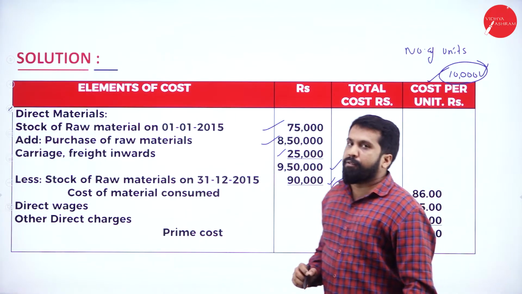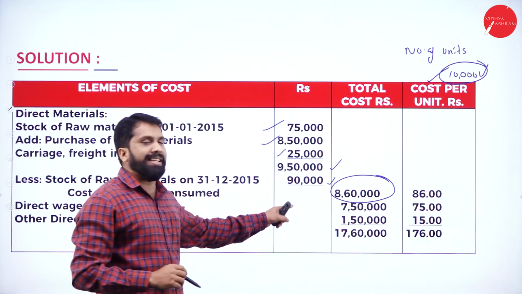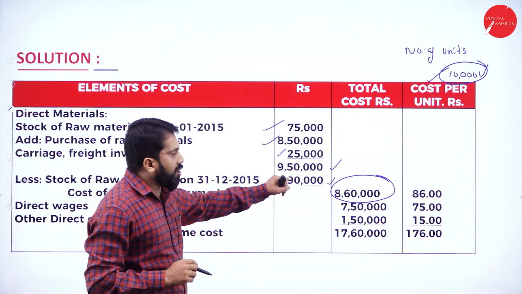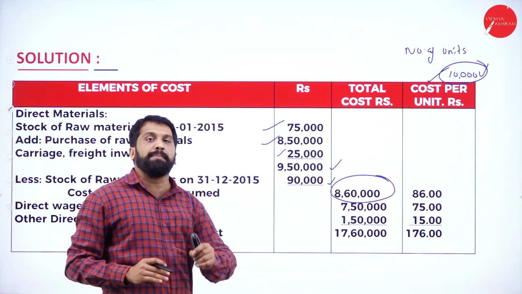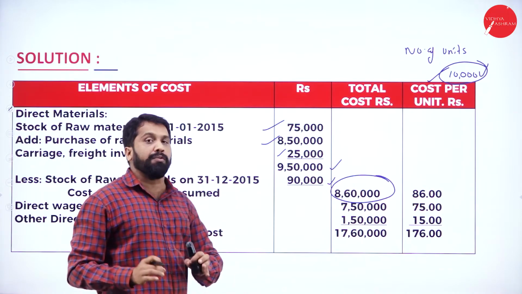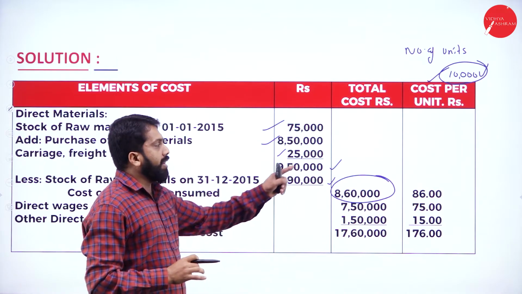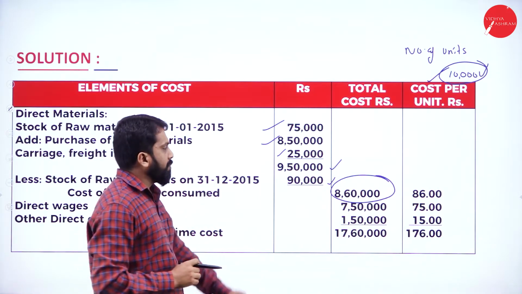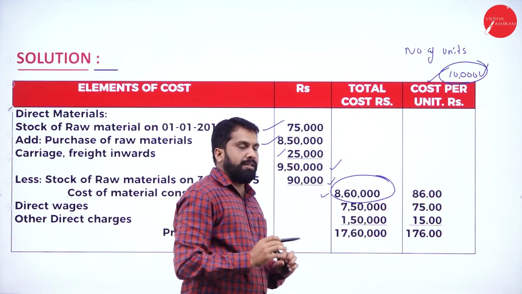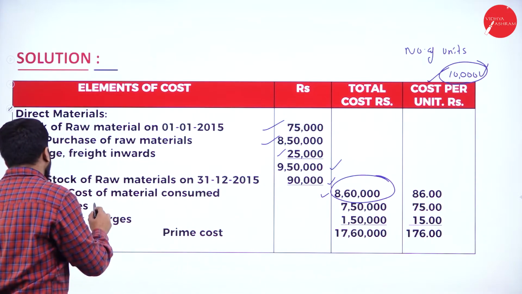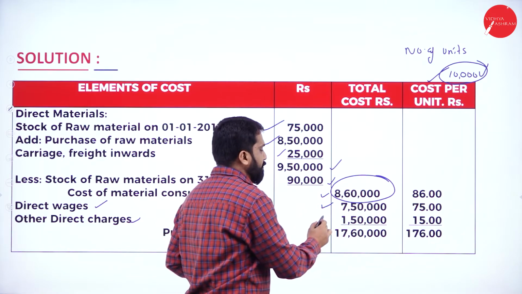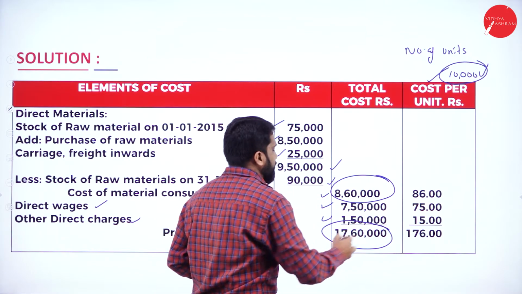And number of units, how much do we have? 10,000. Remember, for the first column, we will not do any per unit calculation. Again, I'll repeat, per unit calculation will be done only for the second column. If you add and subtract everything, you get 8,60,000. Now, you add your direct wages and direct charges: 7,50,000 and 1,50,000.